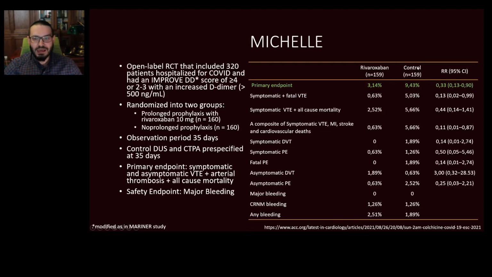In these settings, the primary outcome, which combined symptomatic and asymptomatic VTE, arterial thrombosis, and all-cause mortality, was lower in those who received prophylactic rivaroxaban after discharge. However, most of these events were asymptomatic DVTs that were revealed by Doppler ultrasound and CTPA.